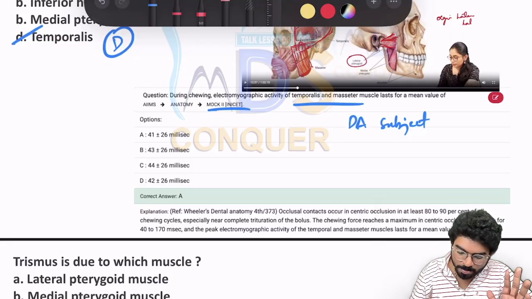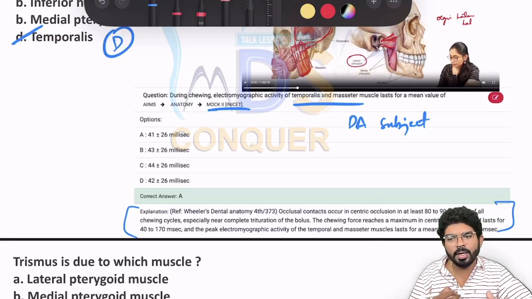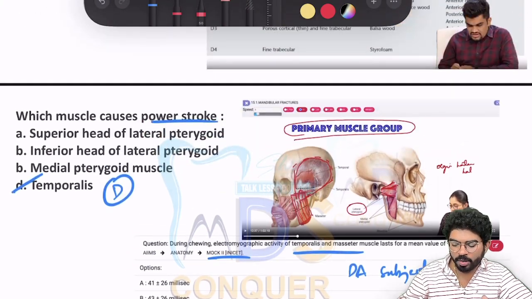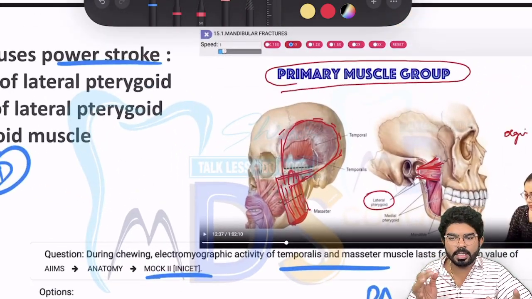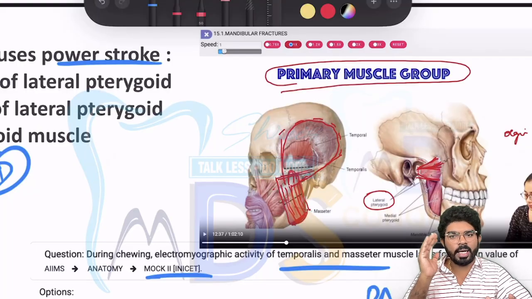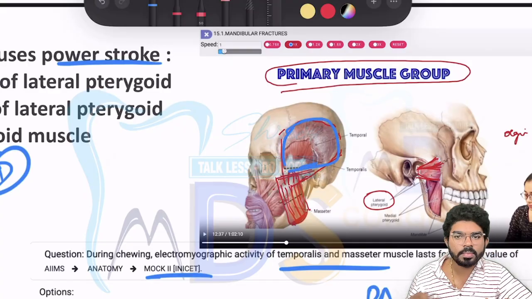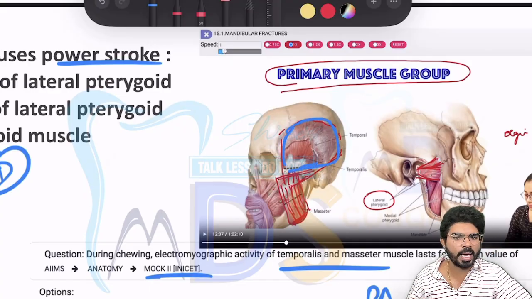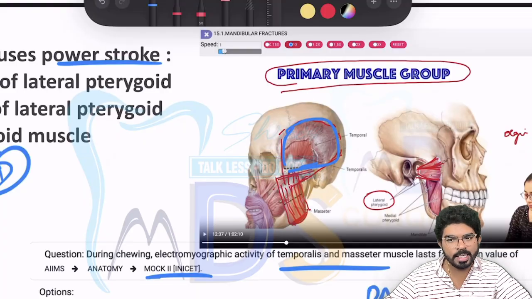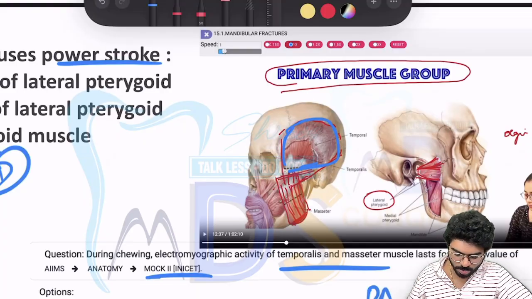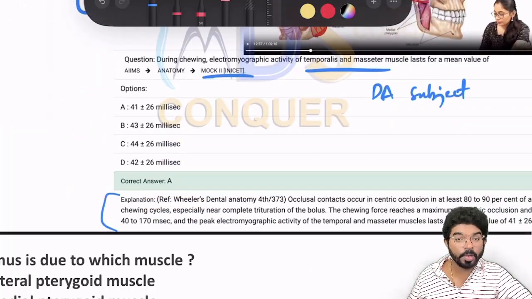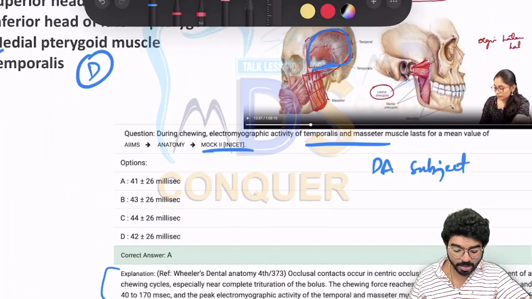That's the explanation that is given, and I hope logically or basing upon the diagram, whatever you remember, muscles of mastication, I always told you to remember the diagram. So you see, it's the density, the surface area of temporalis is max. Whenever the muscle is in maximum size, it's going to cause the maximum strokes. Okay, right? So I hope you have marked option D, temporalis.